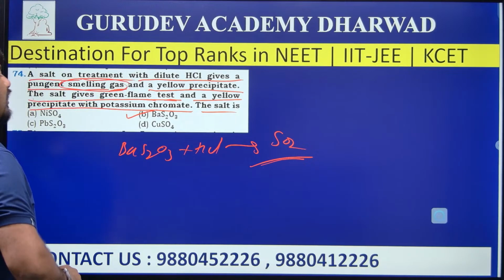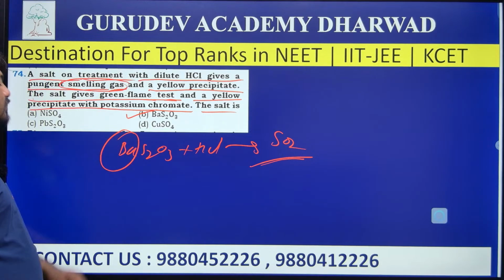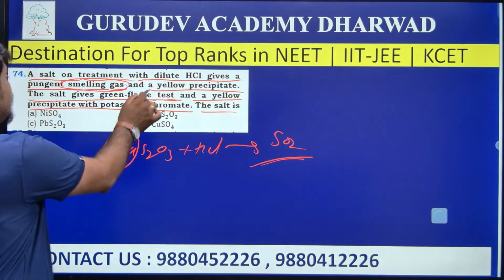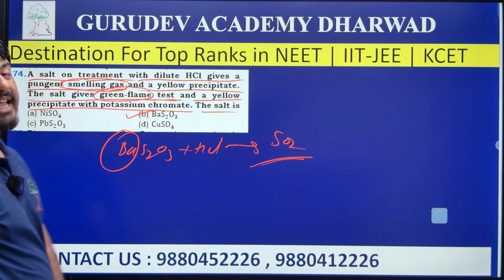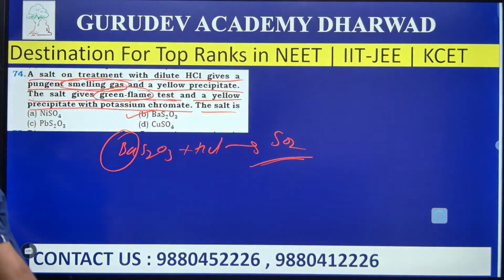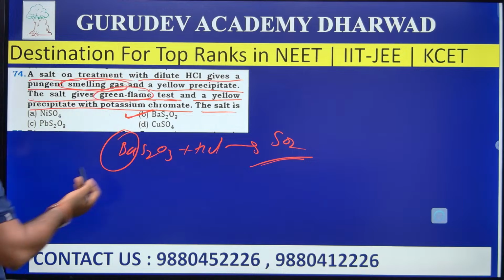And also it gives yellow precipitate. Next, whatever barium is there, when this barium ion is introduced to the flame, it will give apple green color. It will give a green flame test, nothing but apple green color in the flame test. That indicates it contains barium. Hence, answer B is the right answer for the question here. That's it. It's very simple.